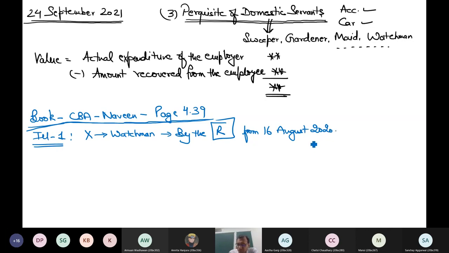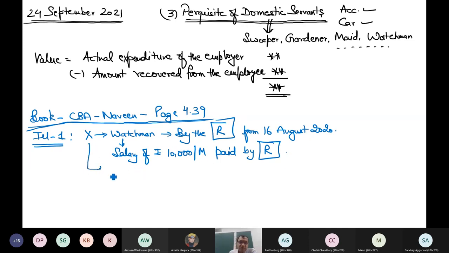The salary of the watchman, rupees 10,000 per month, is paid by the employer to the watchman. However, the employee pays only rupees 1,500 per month to the employer for this service.